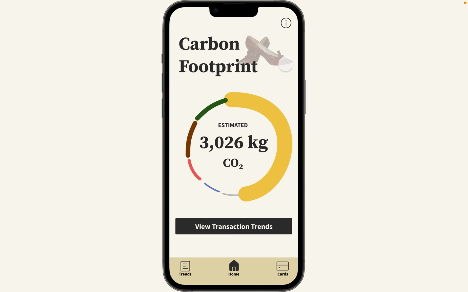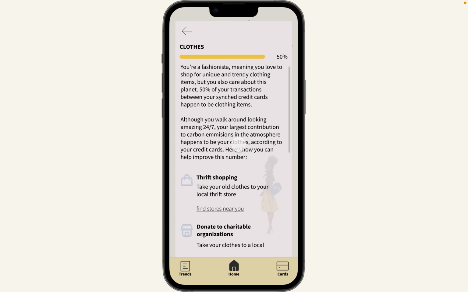If we go back to home and we click the little infographic, it'll give a little bit more instruction. So it instructs you to click on the arcs in the graph to view tips on how to lower your carbon emission. So I'm going to close that and click on this one, which shows clothes.